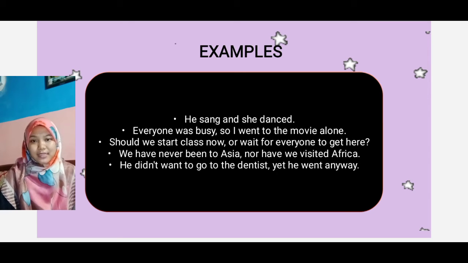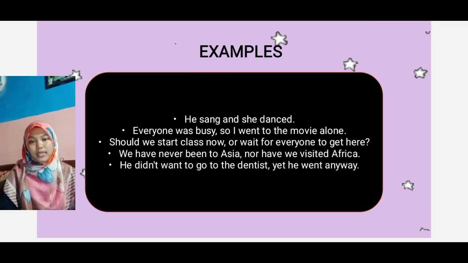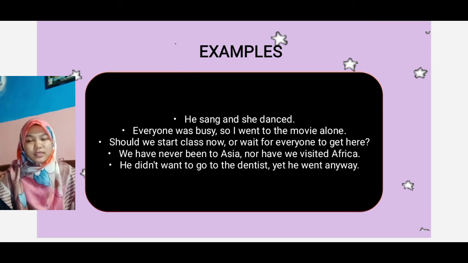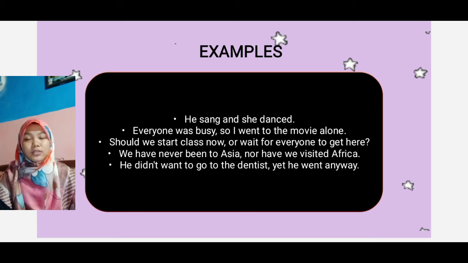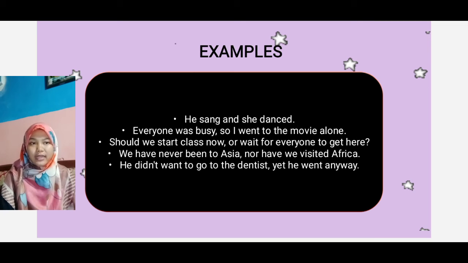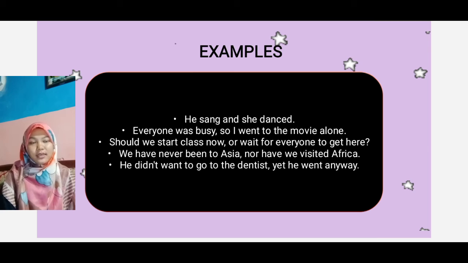Everyone was busy is an independent clause, and I went to the movie alone is independent too, and they are put together by the coordinating conjunction so. And the third is, should we start class tomorrow or wait for everyone to get here?